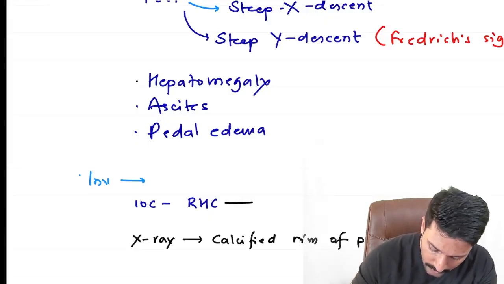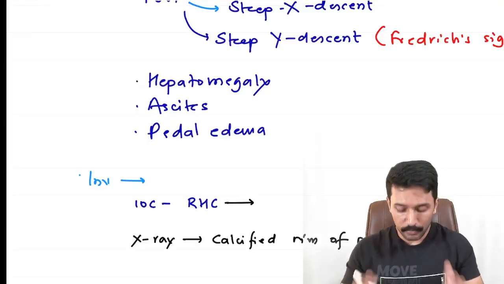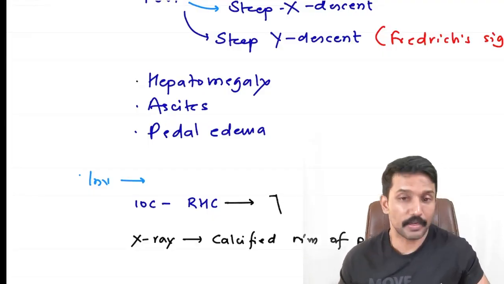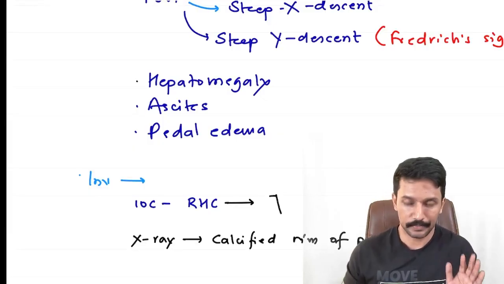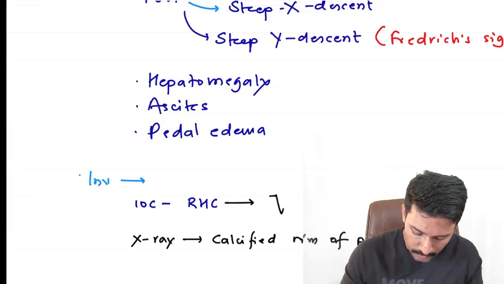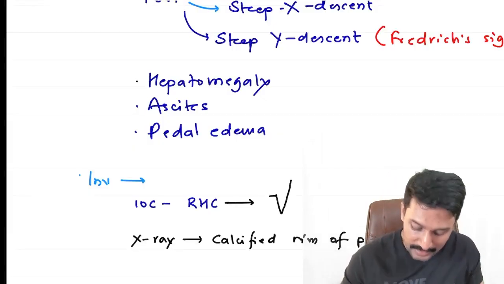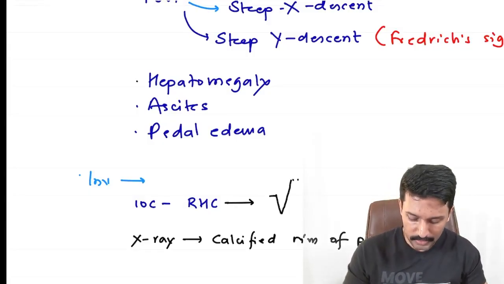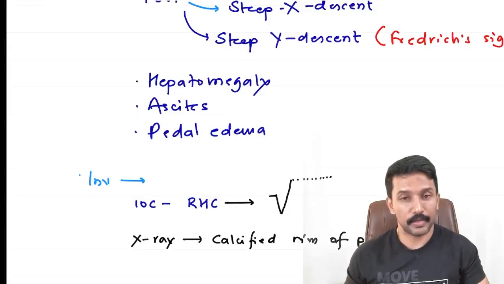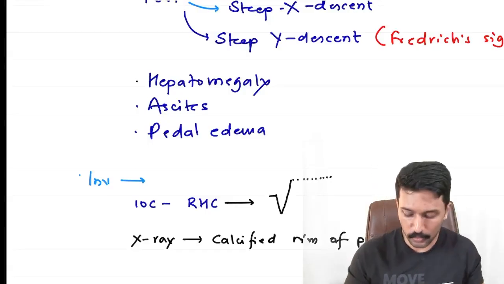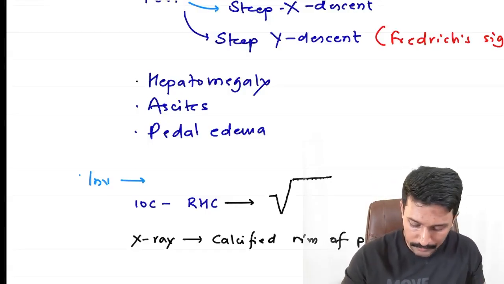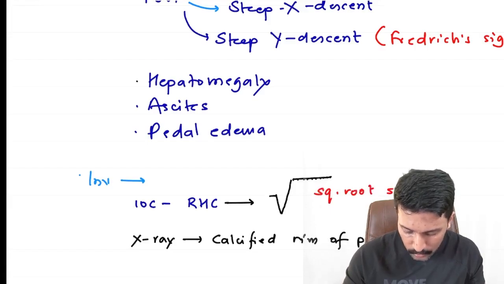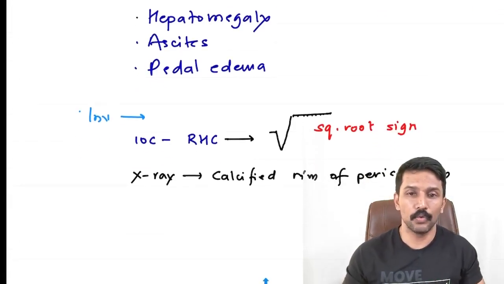What do we get on right heart catheterization? When abruptly we stop, like during isovolumetric relaxation, the right ventricular pressure is decreasing, right? Then during passive filling, the blood is filling the right ventricle, pressure starts increasing, but then abruptly we stop. And then the heart waits for the active filling to start and the blood starts filling, right? What do we call this wave? This is what we call the square root sign, which is also called the dip and plateau sign. Okay.